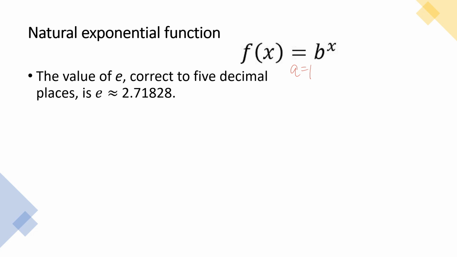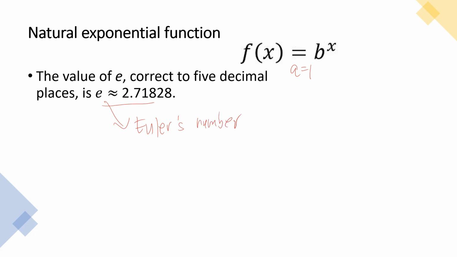Now, the value of e, correct to 5 decimal places, is approximately equal to 2.71828. So in this case, the base is now e, which is approximately equal to this number. This is what we call Euler's number.